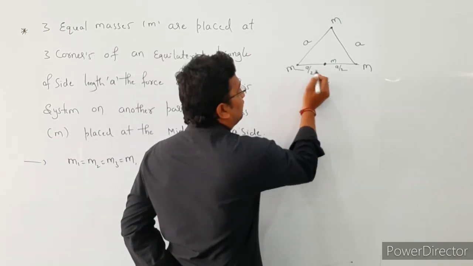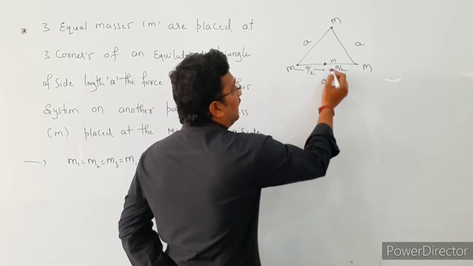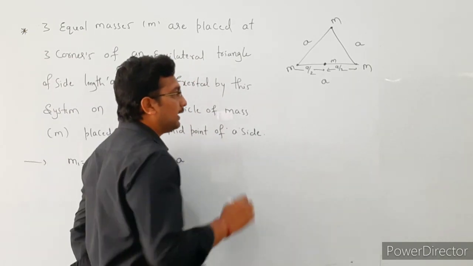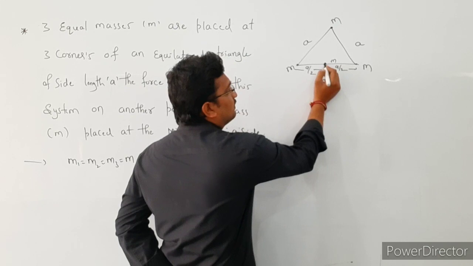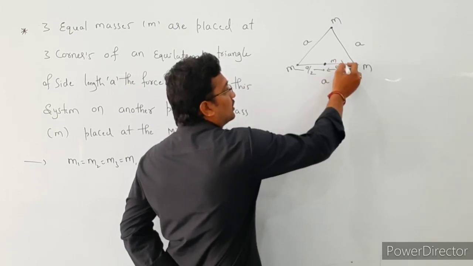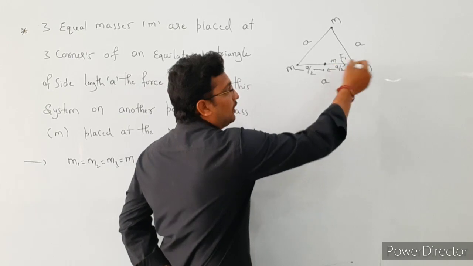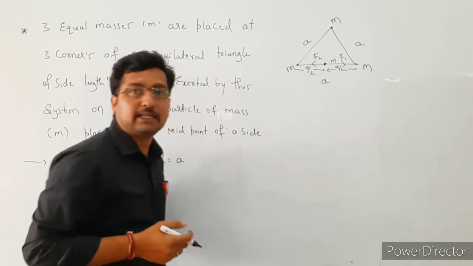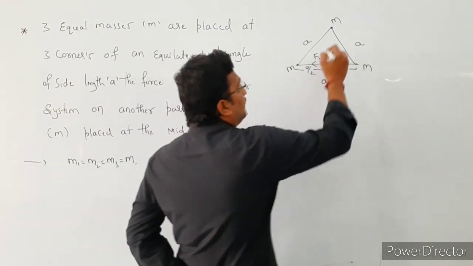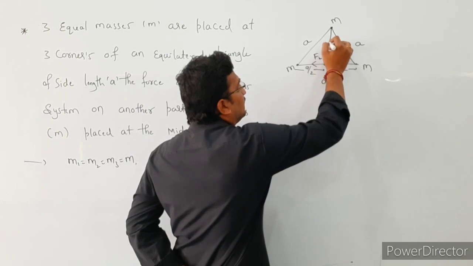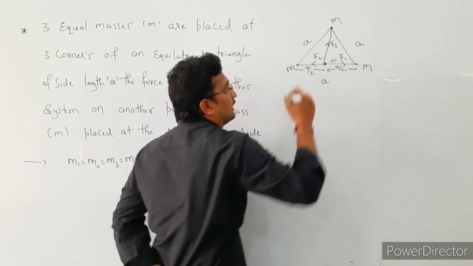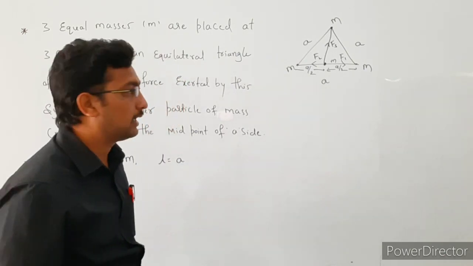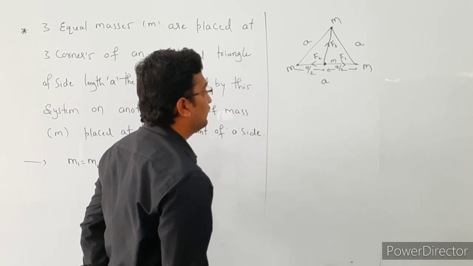The distance from this particle to this particle is a by 2, and this particle to this particle, that is a by 2. So here we are going to find the net force acting on this particle. The force between these two particles is F1 in this direction, and the force between these two is F2 in this direction, right? Afterwards, the force exerted by the third particle is F3 in this direction. So first we are going to find the F1 and F2 values.